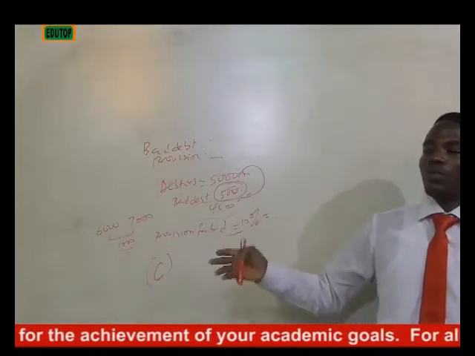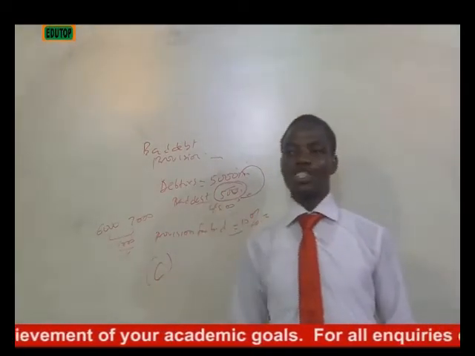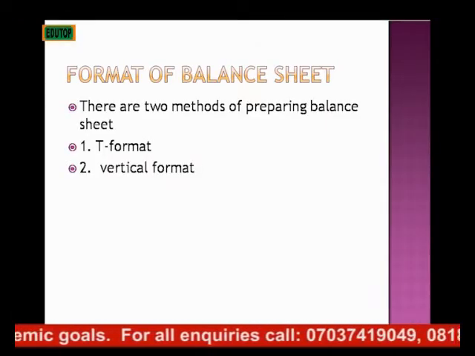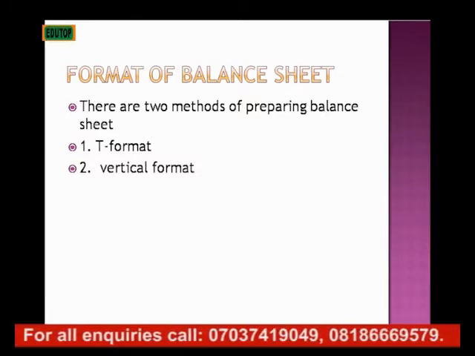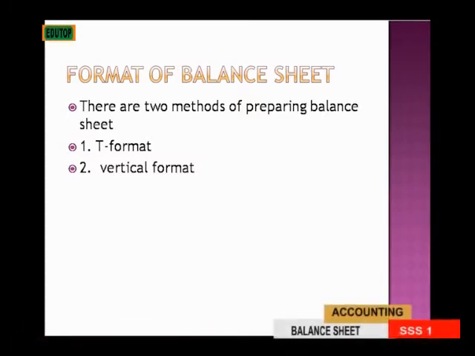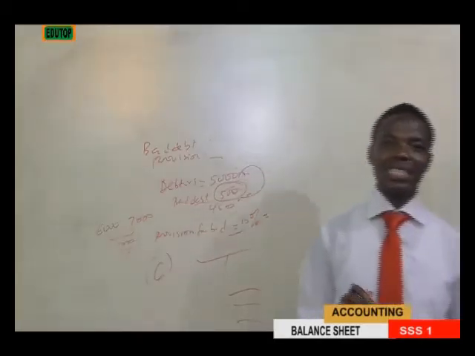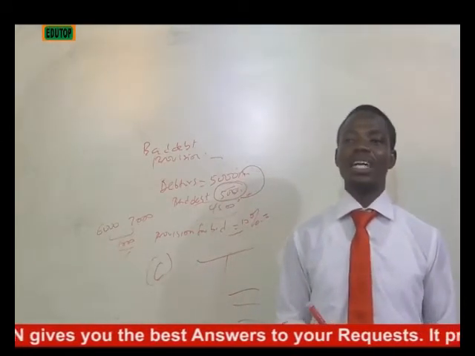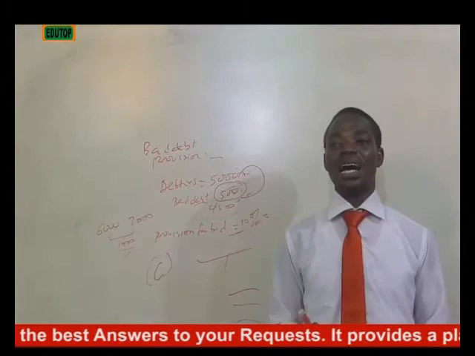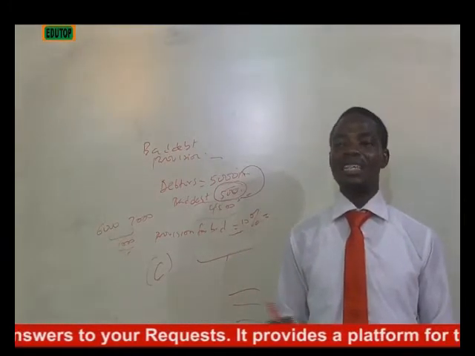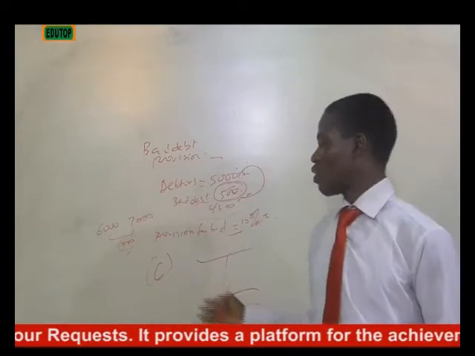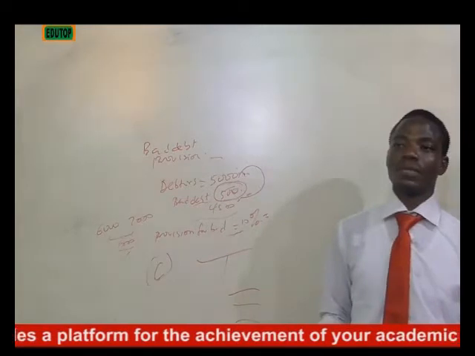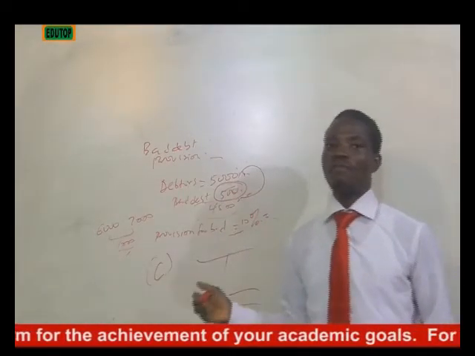So now we go to the format of the balance sheet. A balance sheet can be prepared in two ways. It can be prepared in T format, and you can also prepare it in the vertical format. But in practice, you might find yourself working in an audit firm or the accounting department of an organization, where an accountant is expected to prepare any account in the vertical format. But at secondary level, you are always familiar with the T format. Now, these are the formats of the balance sheet.